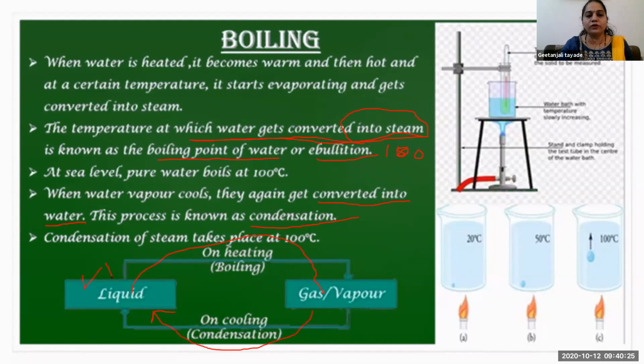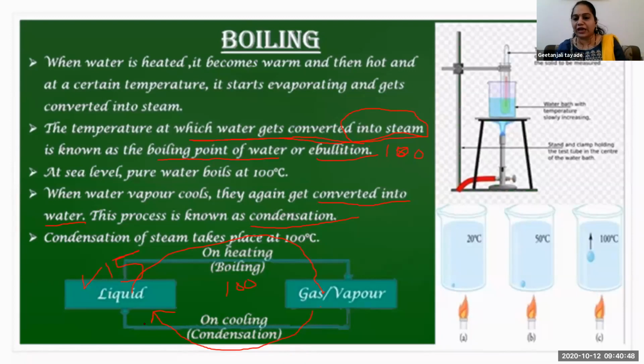We provide heat, it starts boiling. At 100 degrees Celsius it starts boiling, it converts into gas, and after that we are removing the heat. Removing means we are cooling down, then again gradually the temperature is decreasing. It is a gradual change, not immediate.